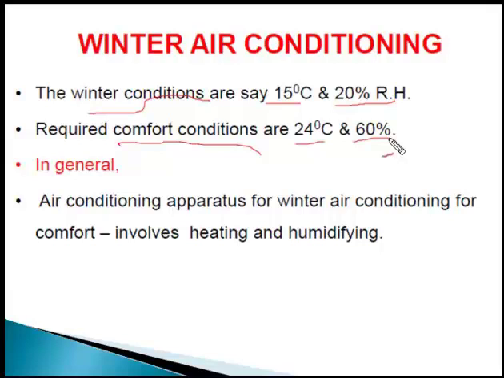This is the condition required by human beings in winter. In general, air conditioning for winter comfort involves heating and humidification. These are the processes used in winter air conditioning.